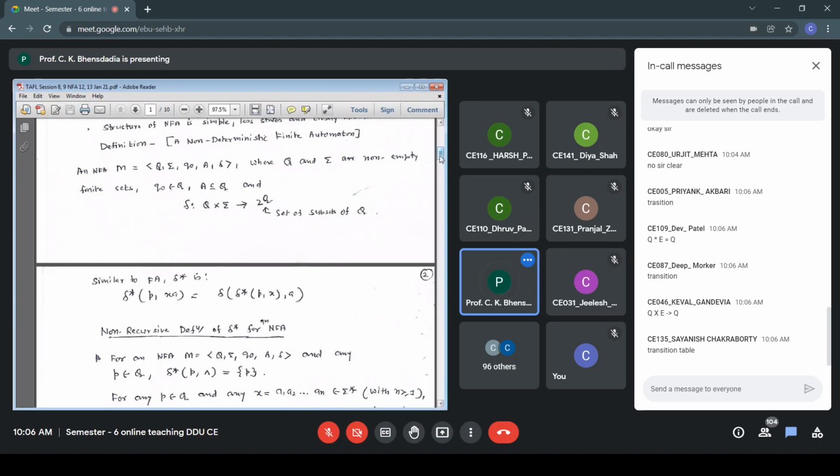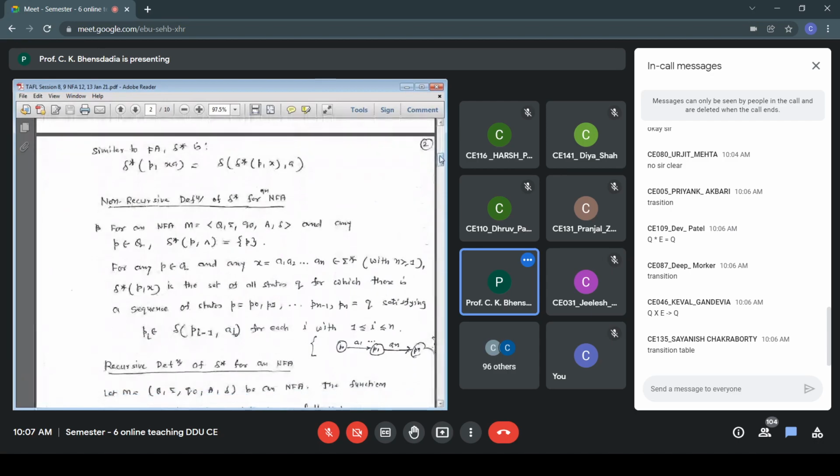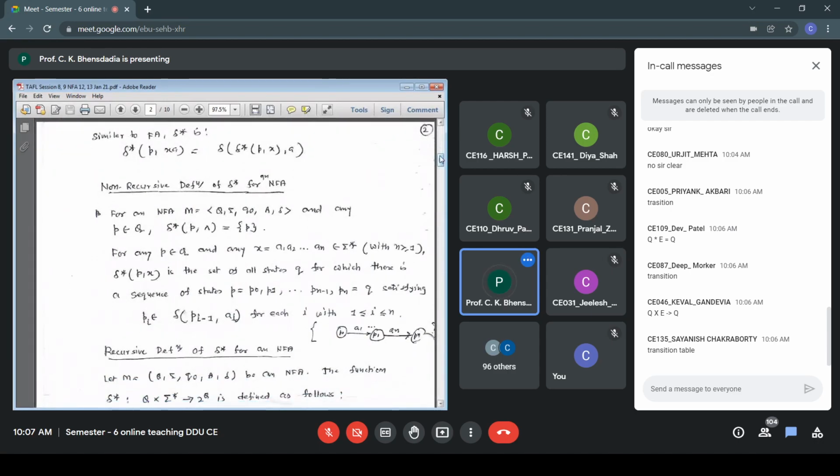Here also it is the same. Instead of getting a single value from P on X, I can have multiple values, and from those, on A, find out the next values. So as far as the mathematical definition is concerned, delta star PXA is the same as that of FA. Now let us look at the non-recursive definition of delta star for NFA, or rather the recursive definition. How do we calculate that?